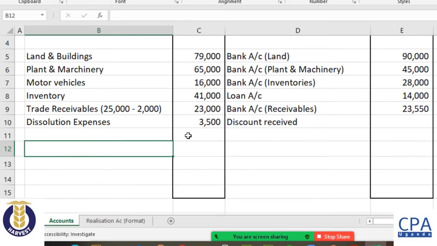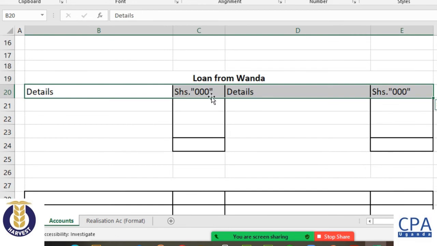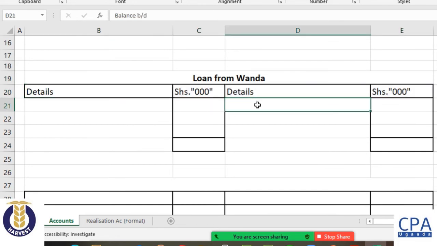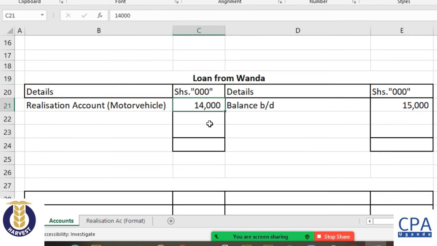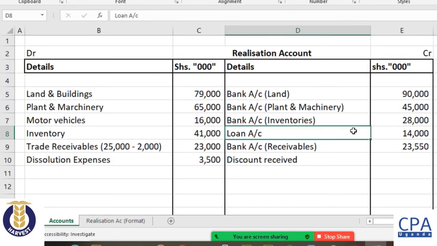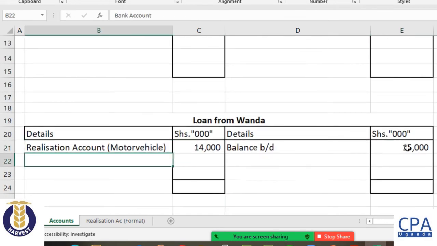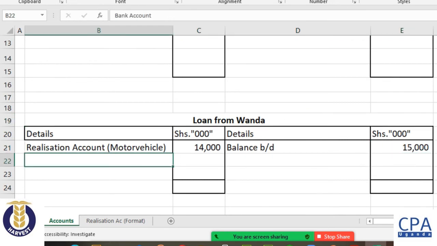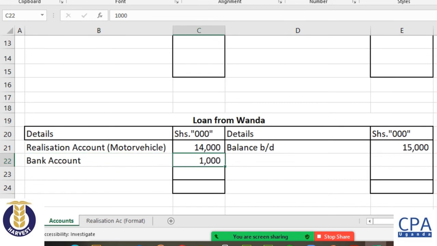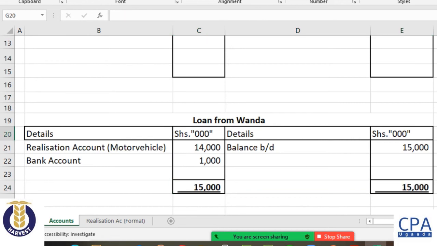So you will see that I also have my loan account here, and the balance of the loan is 15 million, which has been settled in part by this motor vehicle, 14 million. So that completes the double entry. This 14 million is completed here. Then, as I've mentioned, Wanda will still be demanding an extra million because he gave us 15 million. So we must pay him his balance through the bank account. Ideally, the 1 million has to come from the bank account, and that settles Wanda's loan account. So he's no longer demanding from us.